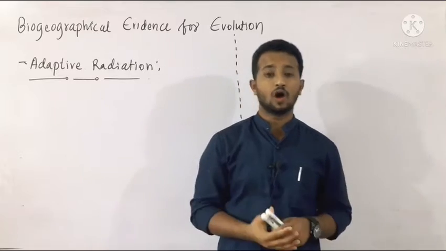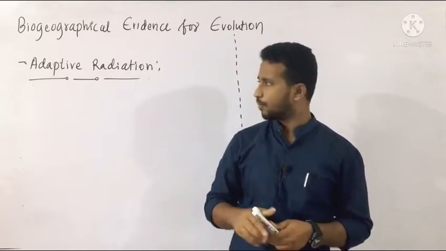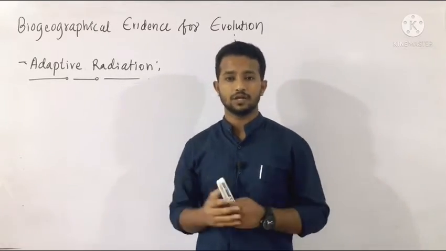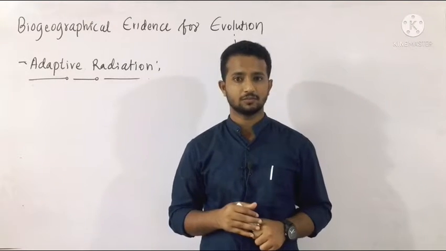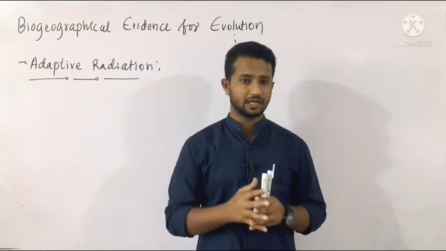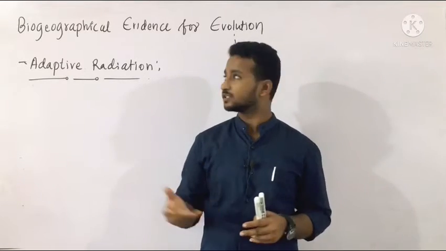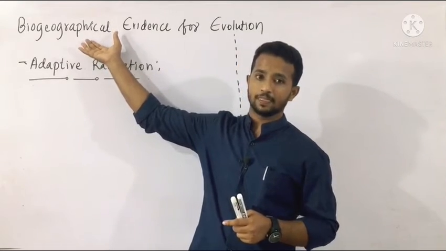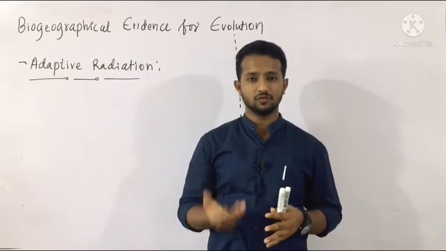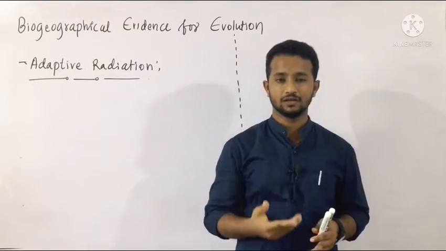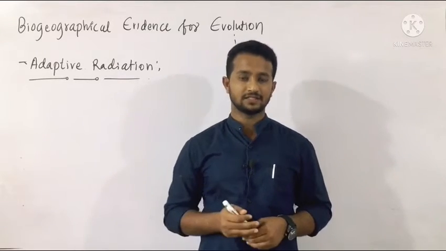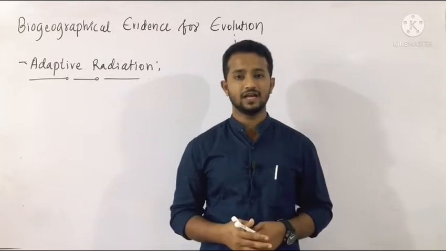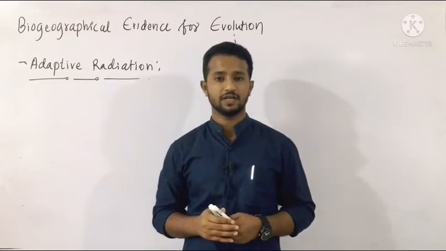So this is a process where many species originate from a particular point. For example, in a particular geographical area, very common types of living organisms are present. They move in different directions, to different geographical areas, and are responsible for the formation of new species. The huge experiment conducted by Charles Darwin in the Galapagos Islands gives us a very interesting idea about these biogeographical evidences.